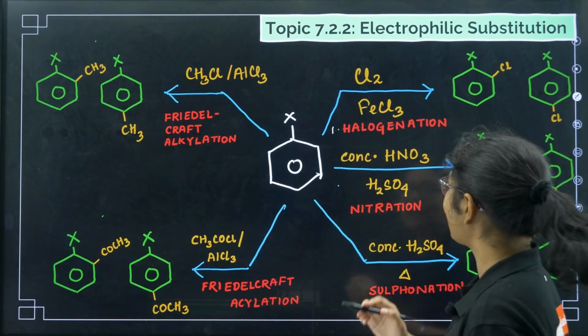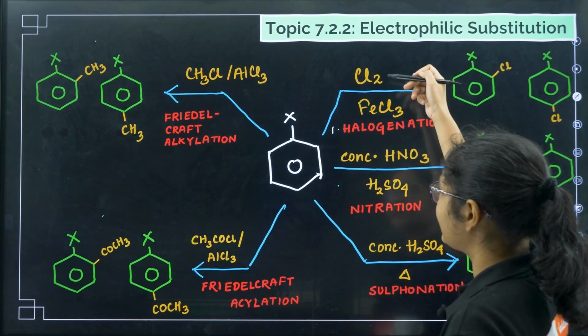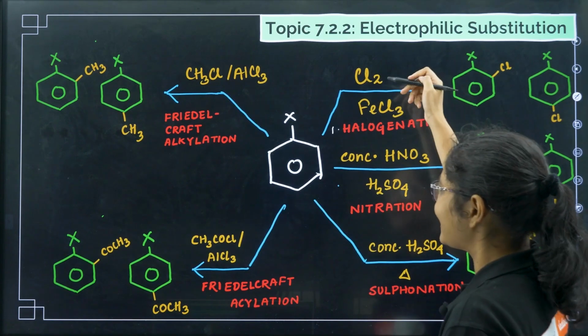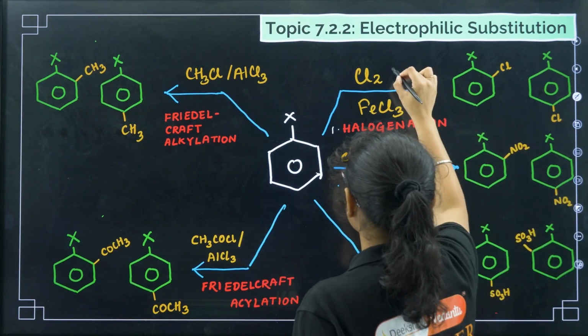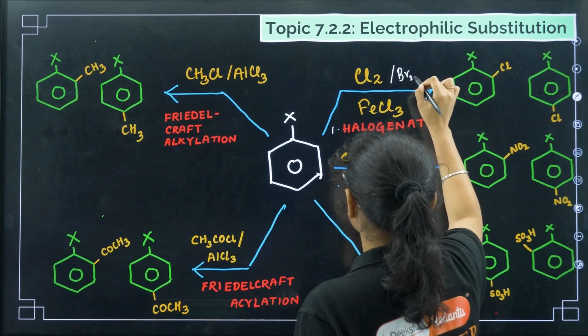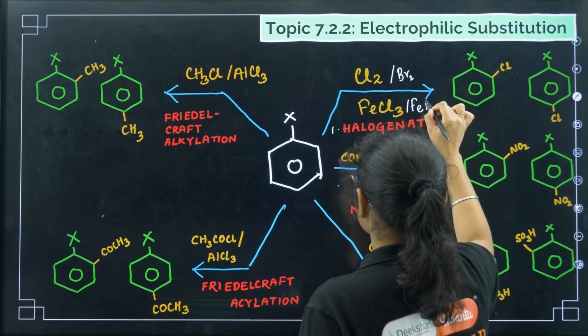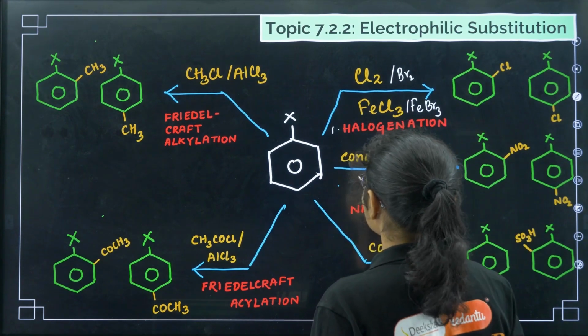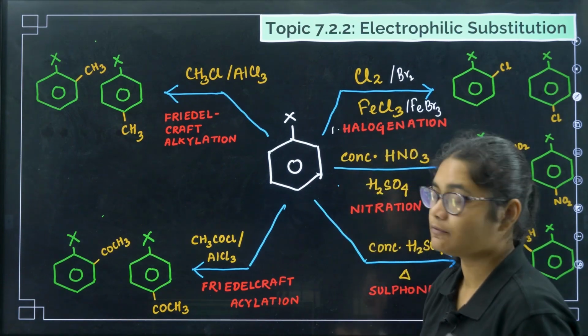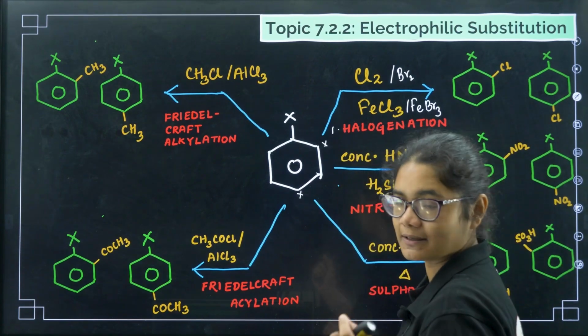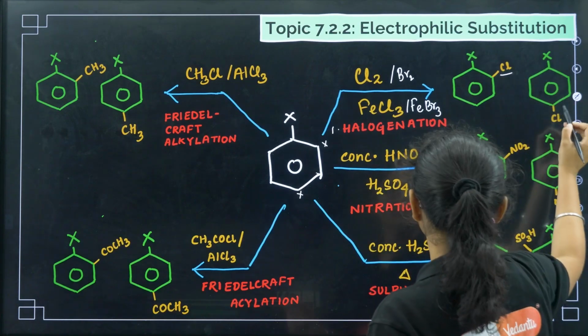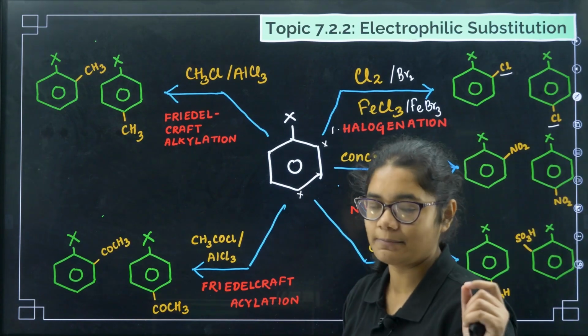In halogenation what happens? You take Cl2 and FeCl3, or you can take even Br2 and FeBr3. Okay, so if I take this and if this one is reacting, what will happen? At ortho position and at para position, the substitution will take place. So chlorine will come here and come here, ortho and para position.